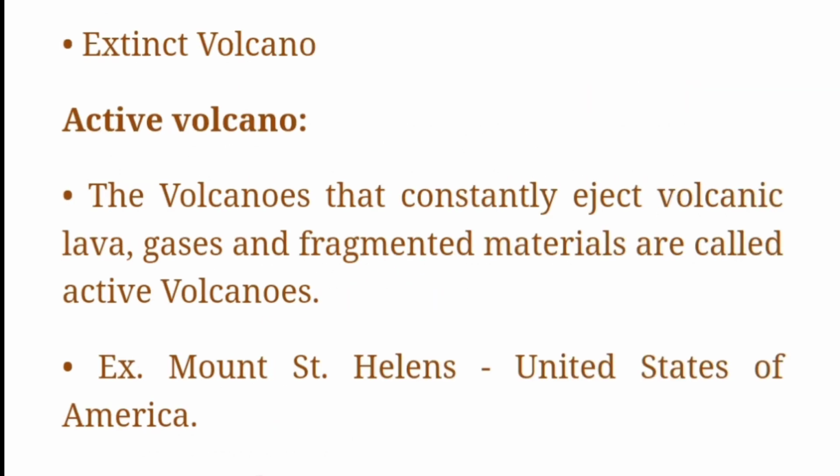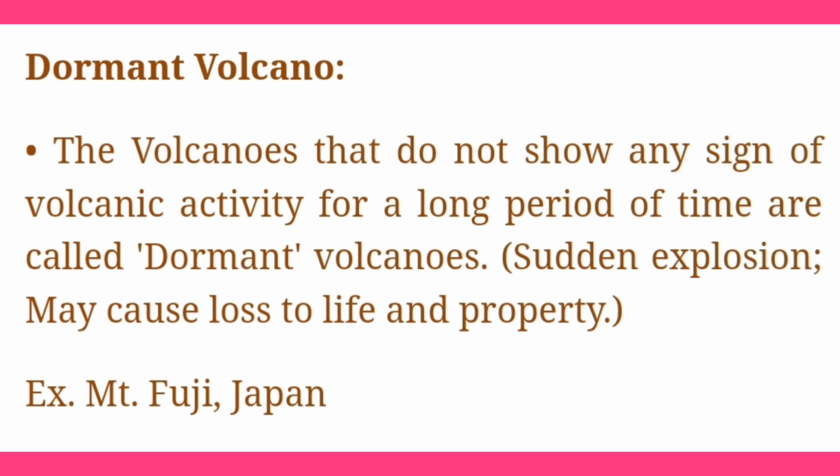First one, active volcano. The volcanoes that constantly eject volcanic lava, gases and fragmented materials are called active volcanoes. Example: Mount St. Helens, United States of America. Dormant volcano: the volcanoes that do not show any sign of volcanic activity for a long period of time are called dormant volcanoes.